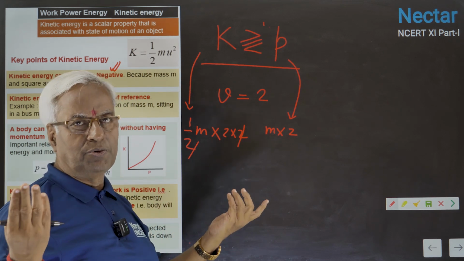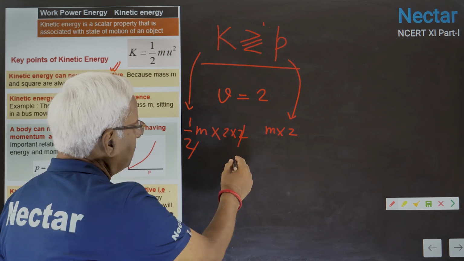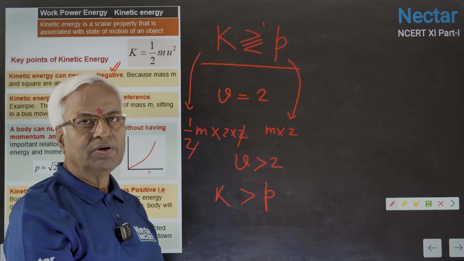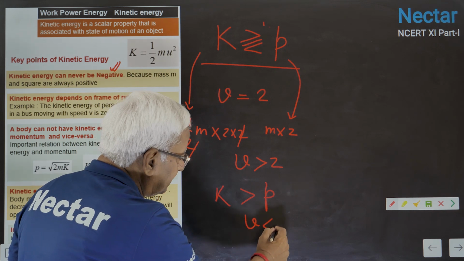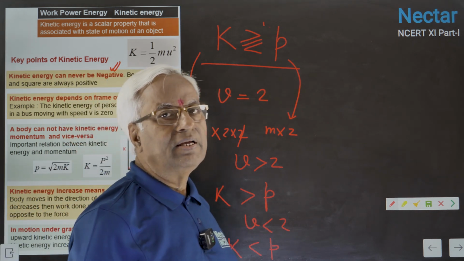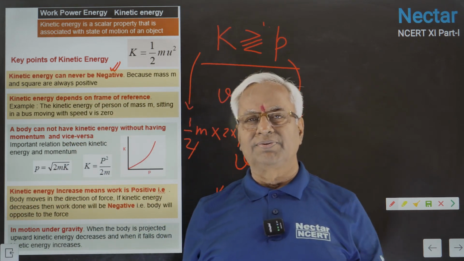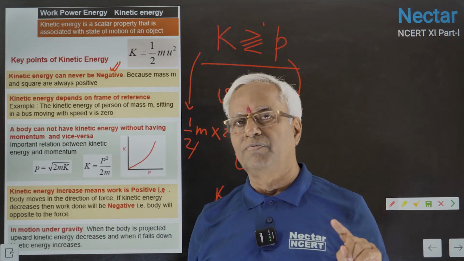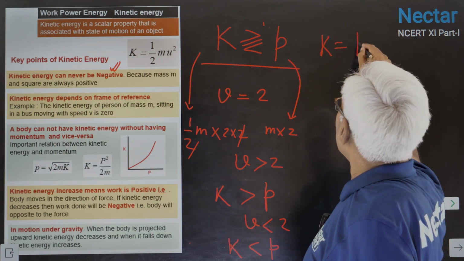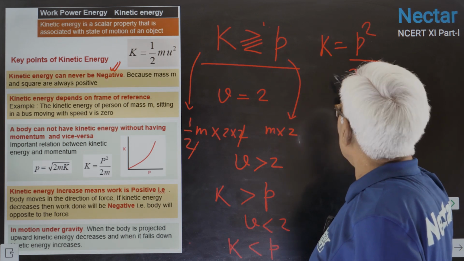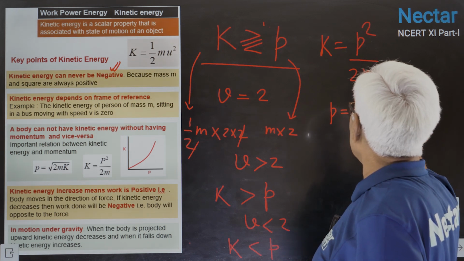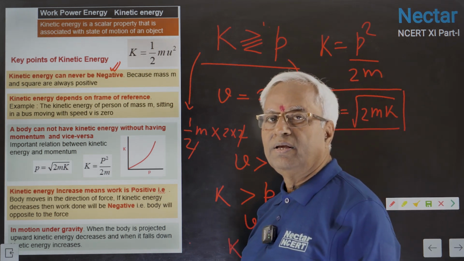Similarly, I leave it to you. You can practice at home. If you put v greater than 2, you'll find K is greater than P. Similarly, if you consider v less than 2, you'll find K is less than P. That means there is no certainty between K and P. Which one is greater, you can't say confidently. It will always depend on the velocity. One more thing, when you say K equals p squared upon 2m, we also mean p equals root 2mK. In both formats, the equations must be remembered.